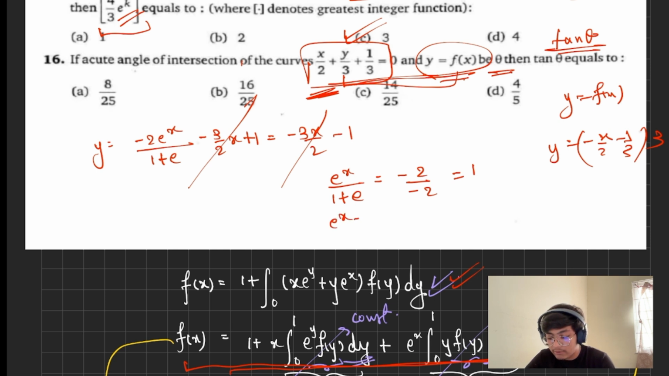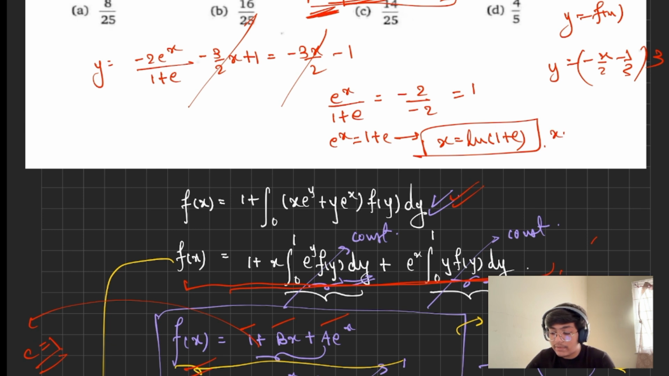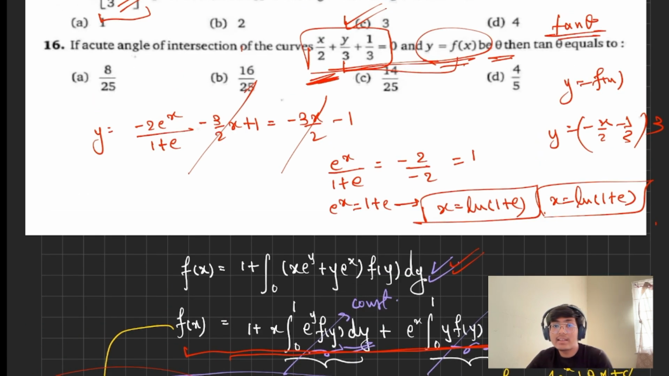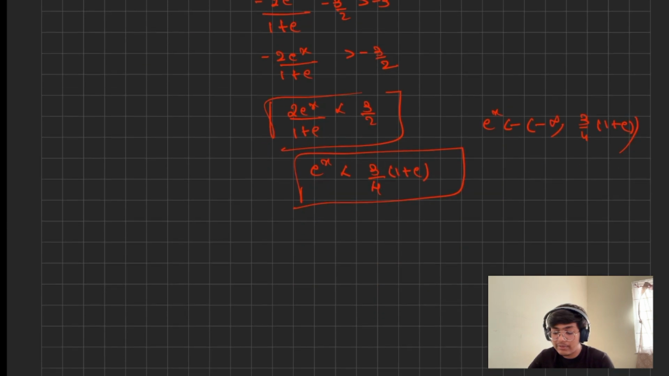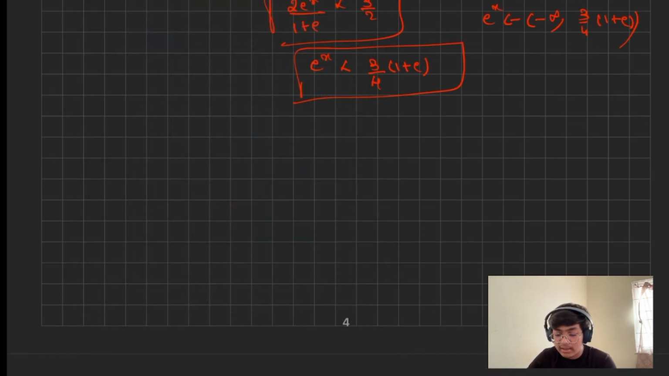So e power x is 1 plus e, which will give us x is equal to ln of 1 plus e. So both graphs intersect at a point where the value of x is equal to ln of 1 plus e. So now the equation is quite simple. We will find the slope of both the graphs at this point and will then use the standard formula for finding the acute angle, that is tan theta is nothing but mod of m1 minus m2 upon 1 plus m1 m2.